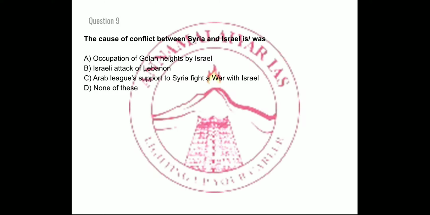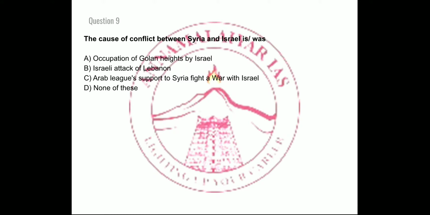The cause of conflict between Syria and Israel is because of, the cause of conflict between Syria and Israel. Option A, the occupation of Golan Heights by Israel. Option B, Israel attacked Lebanon.